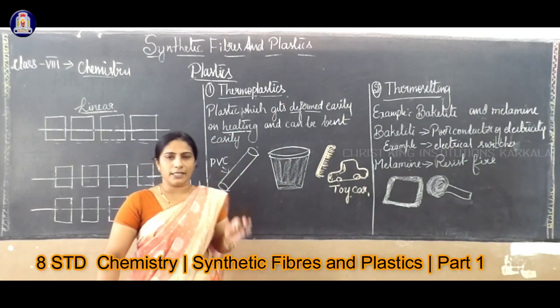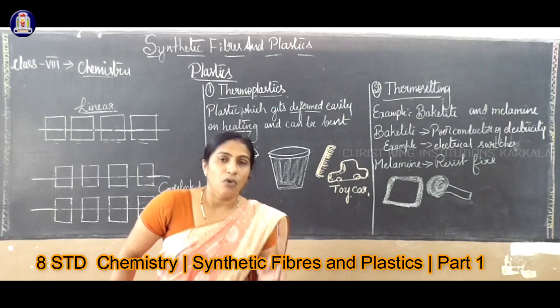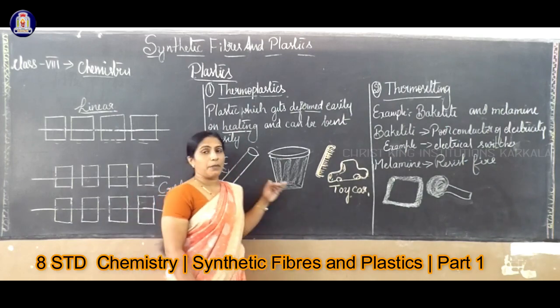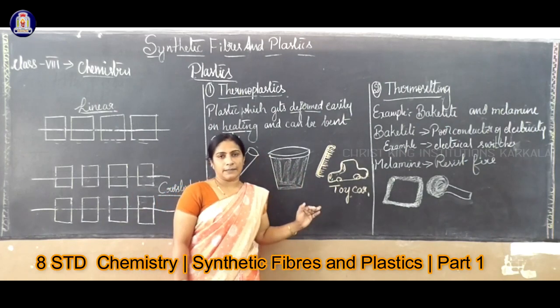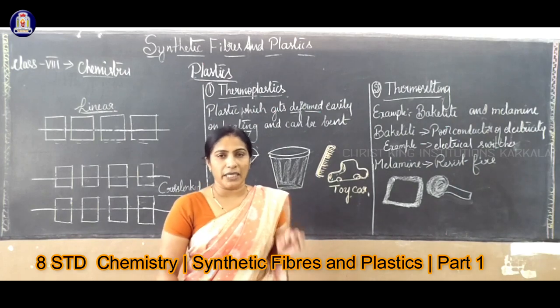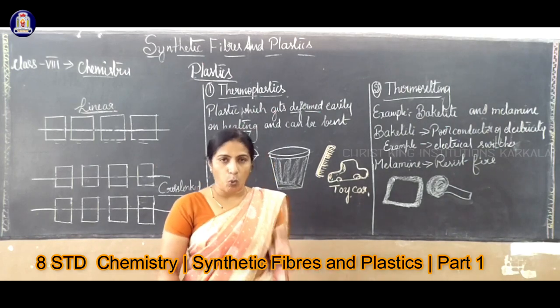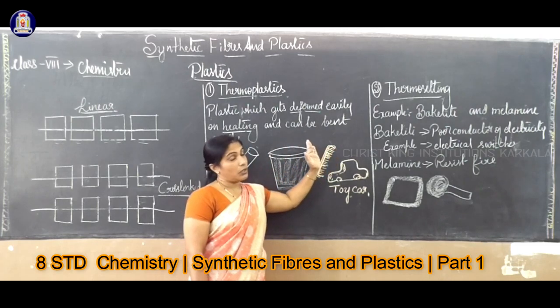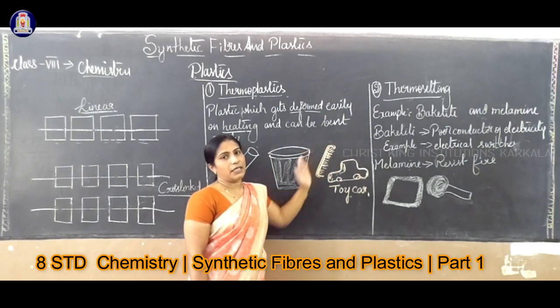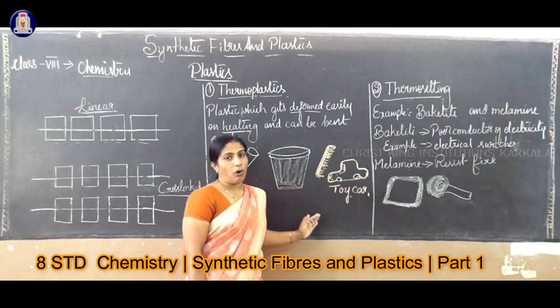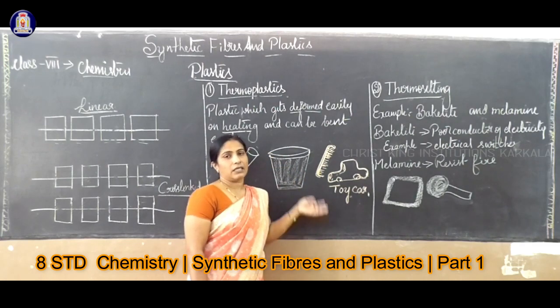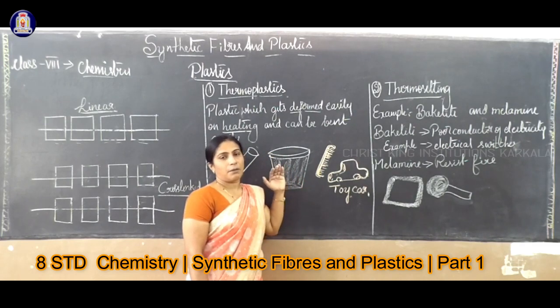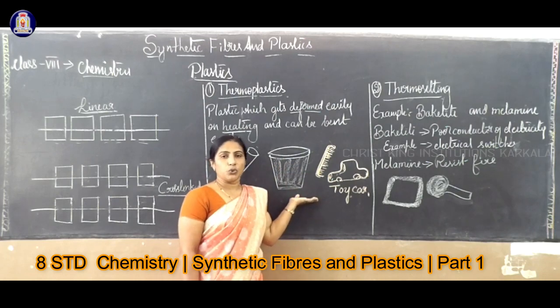Polythene is also a type of plastic, useful in the preparation of polythene bags. We have to avoid, we have to reduce polythene bags. Why? I will explain at the end of the lesson why we should avoid plastic containers or plastic materials, whatever we are using.